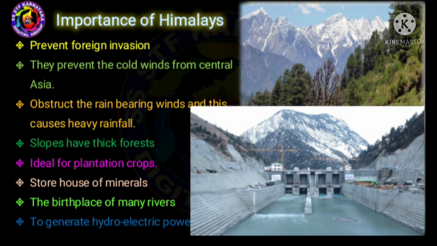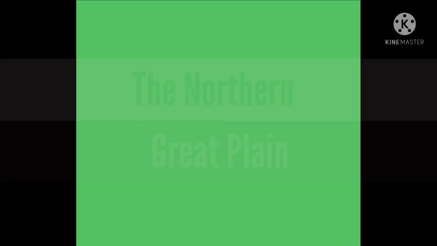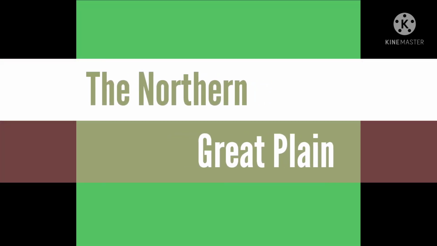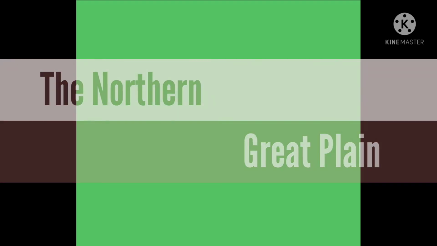Example, tea in Assam. They are even the storehouse of minerals. Varieties of minerals are found on the Himalayas. Not only that, they are the birthplace of many rivers and waterfalls which are used to generate hydroelectric power. Now we will study about the second physical division of India, that is the Northern Great Plain.